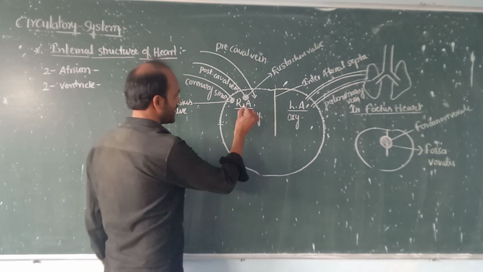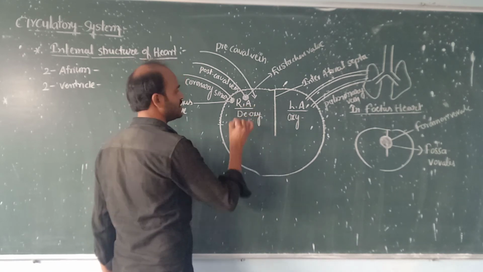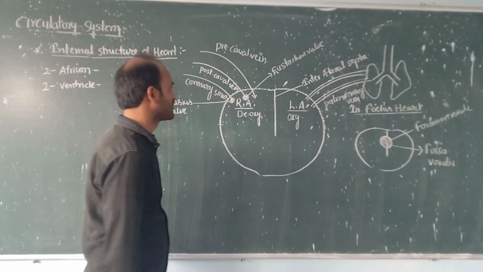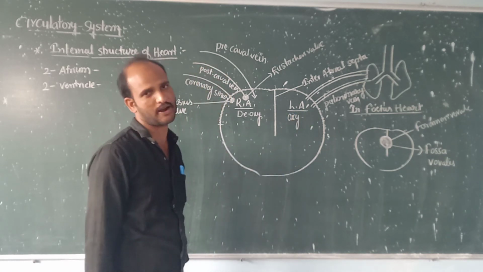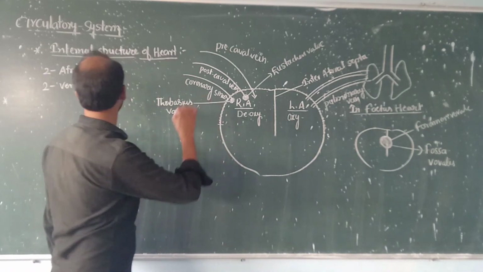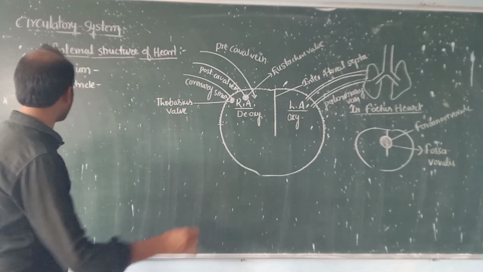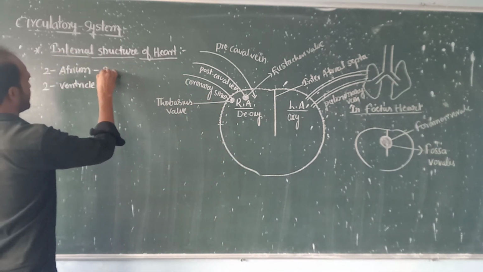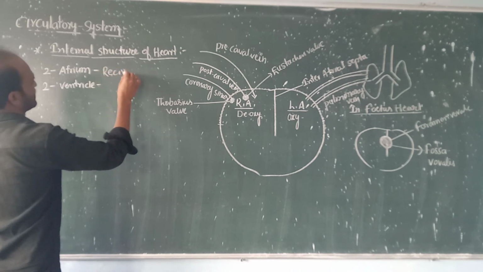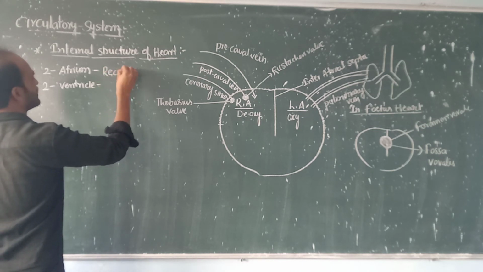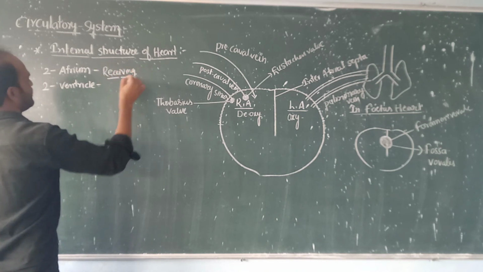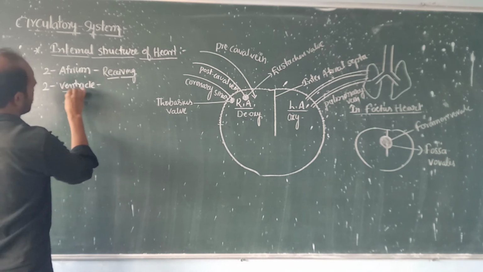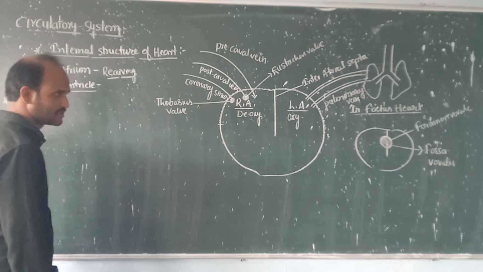So the right atrium is always filled with deoxygenated blood and the left atrium is always filled with oxygenated blood. So these are the atriums, and the atriums are receiving chambers.